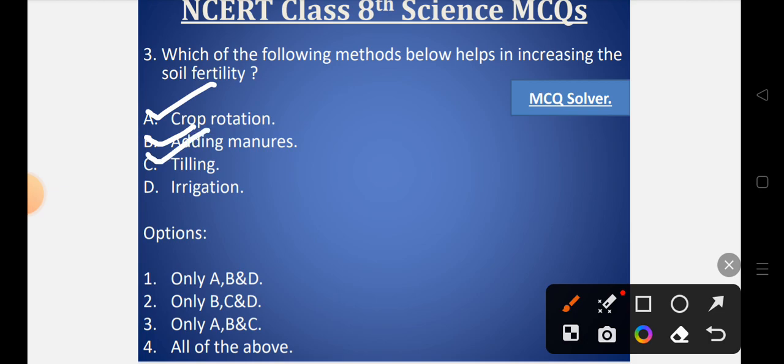But when it comes to irrigation, irrigation has nothing to do with the soil fertility. So D is an incorrect statement. So the correct option will be option number 3, that is only A, B and C is correct.